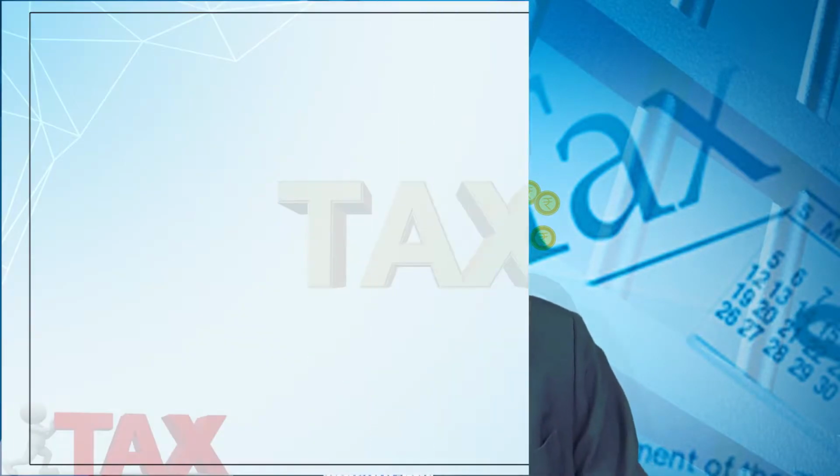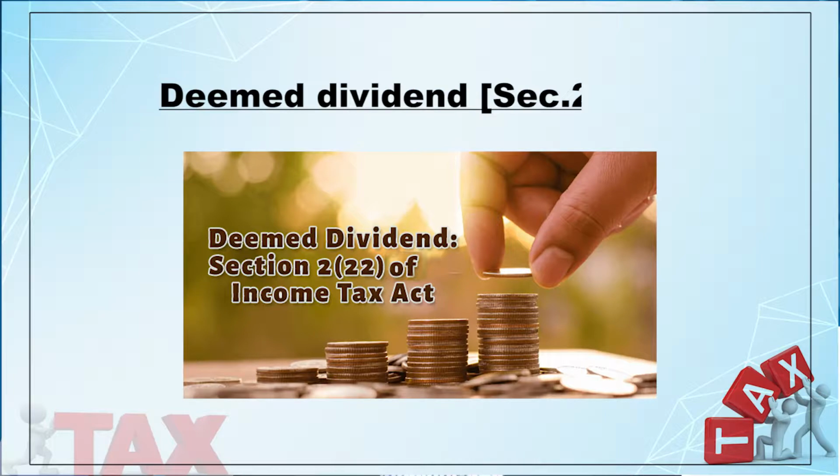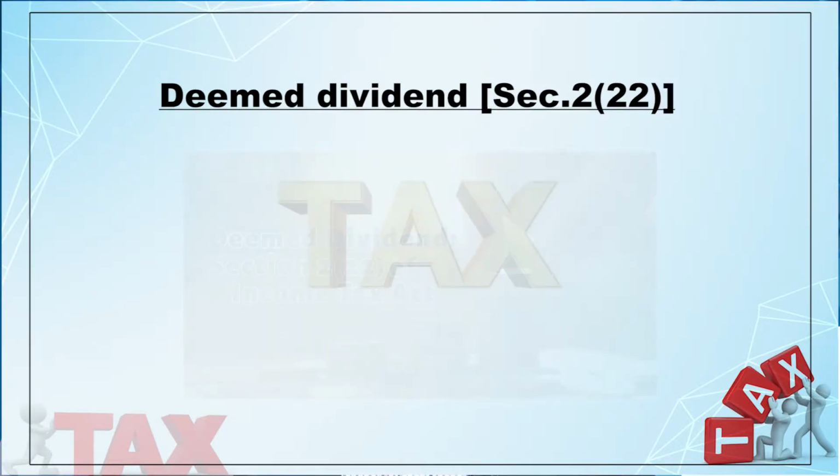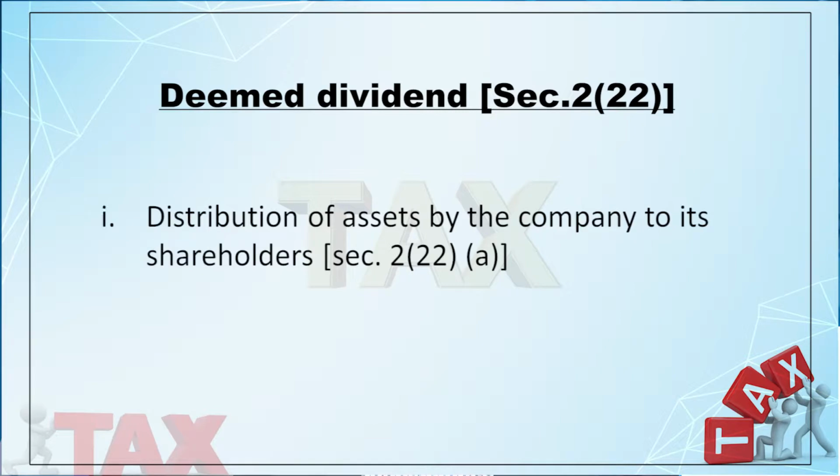Let's see what are the distributions which are termed as deemed dividend under Section 2(22). As per Section 2(22), there are 5 types of deemed dividend.